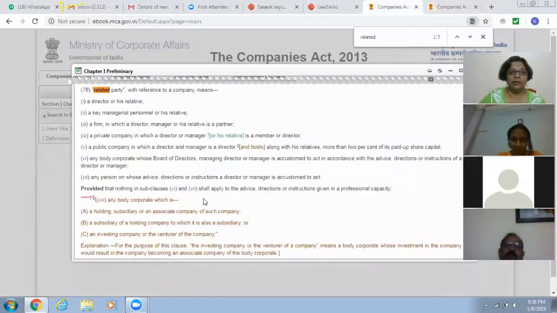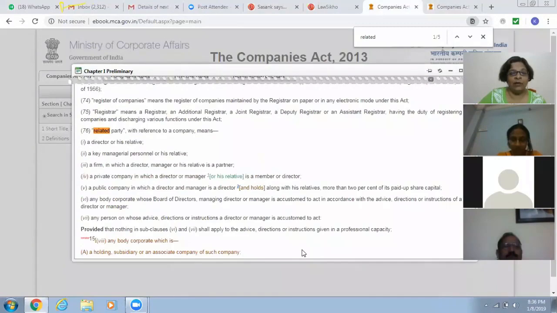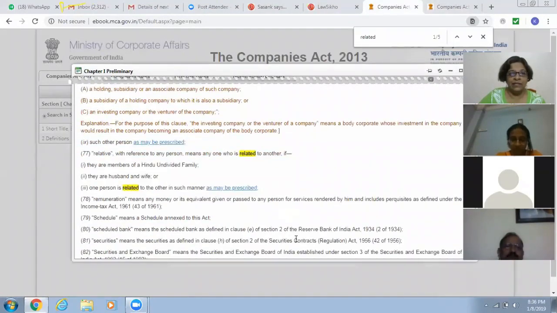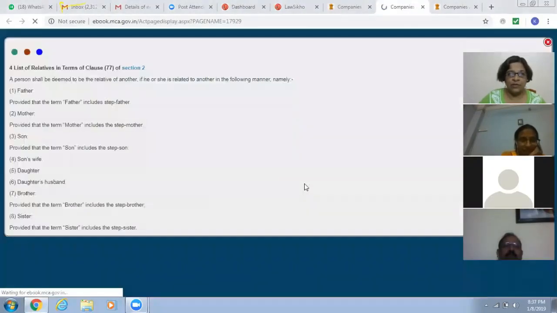So let's come back to the definition of relative. What is a relative? Again, a relative is also defined very clearly. So have a look at that. Relative with reference to any person means someone who's related to another if they are members of a Hindu undivided family, if they are husband or wife, or if one person is related to another in such manner as may be prescribed. There is another section here which talks about the relation.